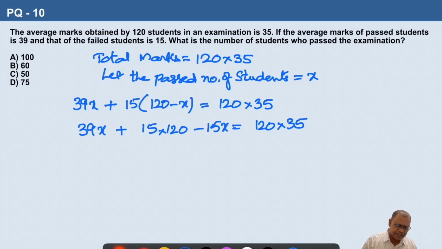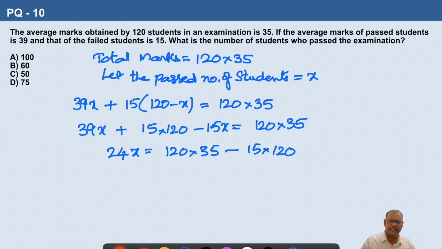So 39x minus 15x is 24x. If you transpose 15 into 120 to the right side, we will get 120 into 35 minus 15 into 120.